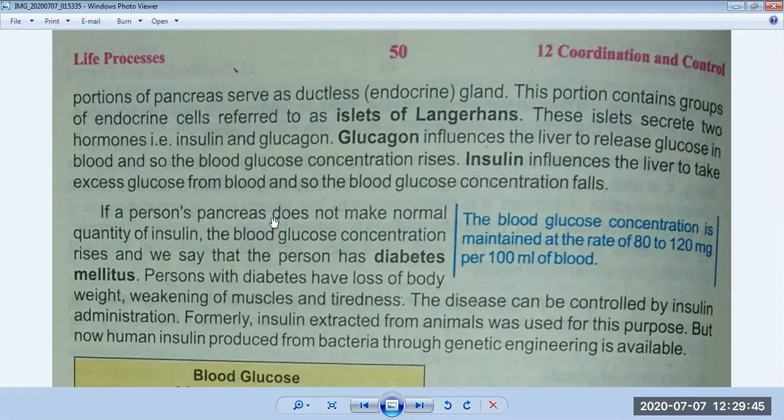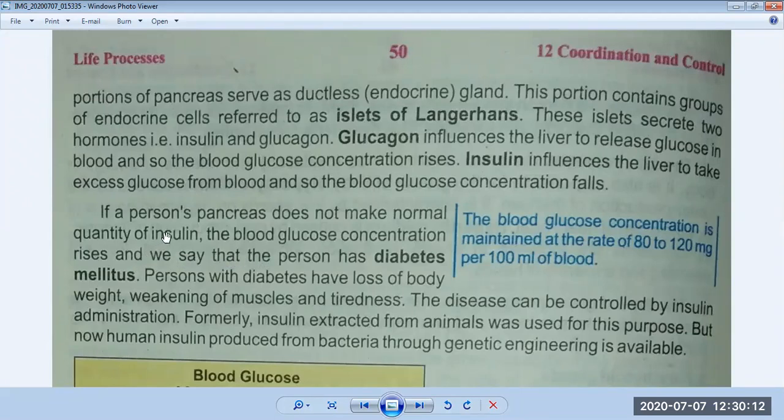If a person's pancreas does not make a normal quantity of insulin, now this is very important and we are all aware of it, and this is very common nowadays. If it is not produced in a normal way, what will happen? The blood glucose concentration rises and we say that the person has diabetes mellitus.